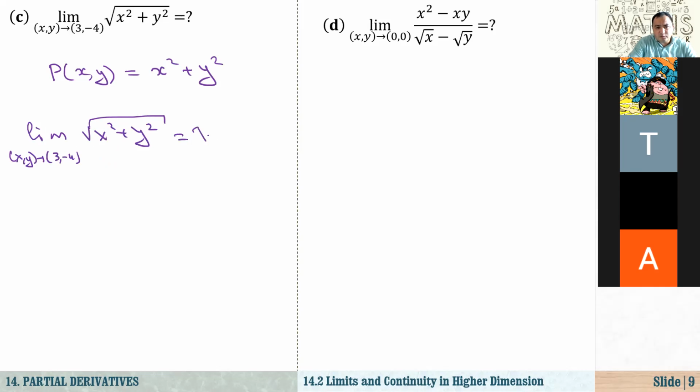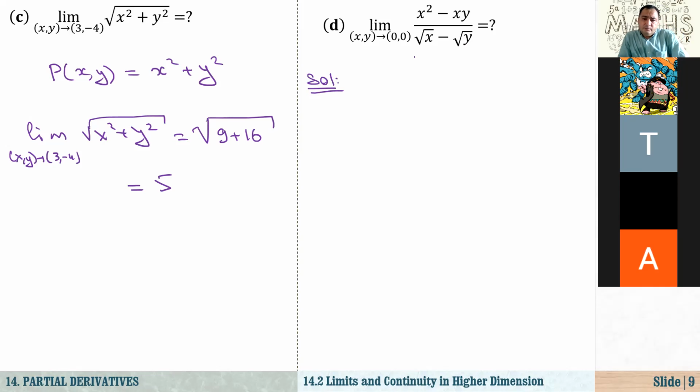So that's just equal to the square root of 3 squared, which is 9, plus negative 4 squared, which is 16, which is equal to 5. That means if you are given the function f of x, y equals the square root of x squared plus y squared, as x, y approach the point 3, minus 4, the value of the function approaches the number 5. And how about in question D?